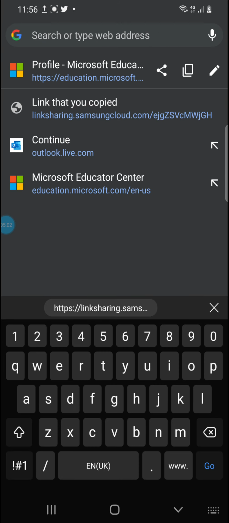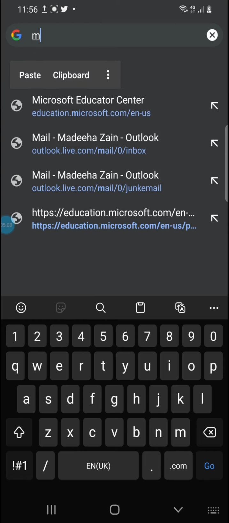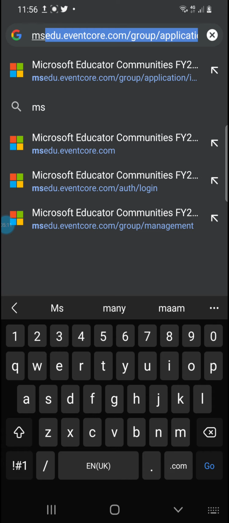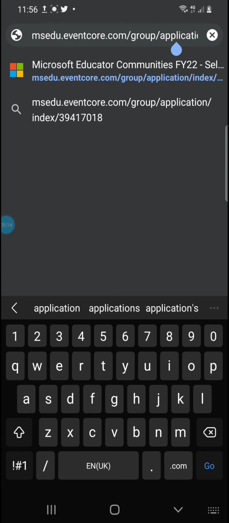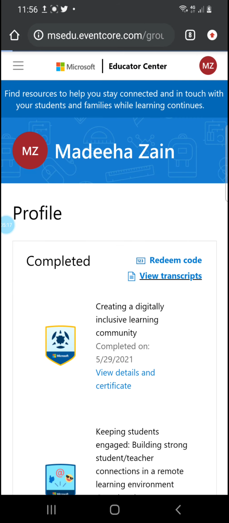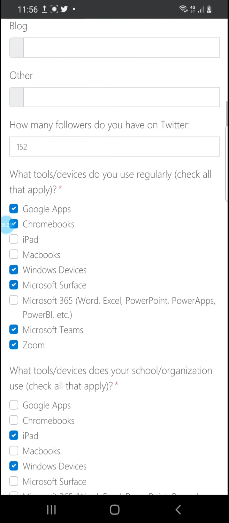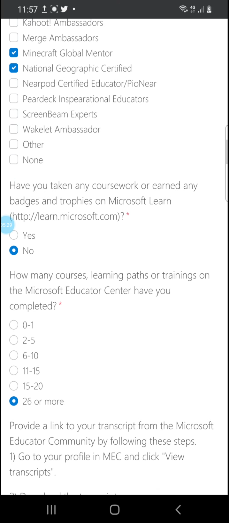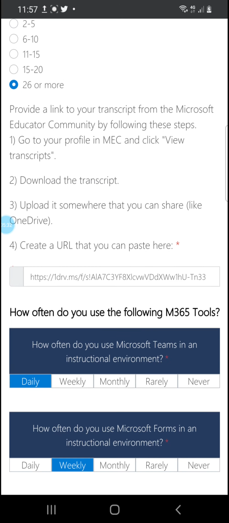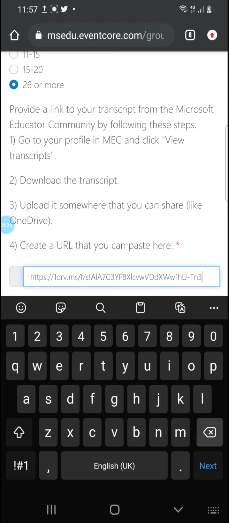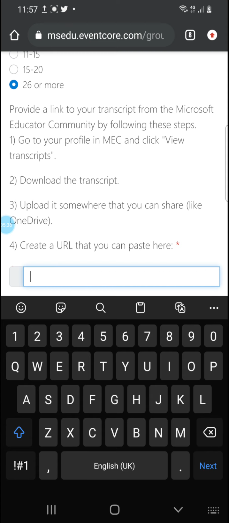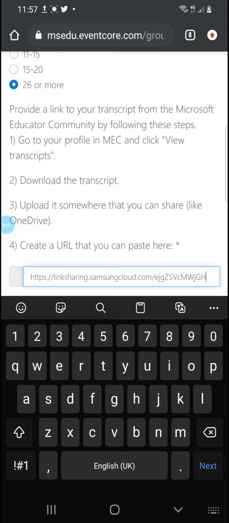The link is already copied. Let us type it. Yes. So this is the event core application form. You are going to land back there, and then you are going to paste the URL link over there. Right here you are going to paste the link. So this is how I have shared my URL link with it.